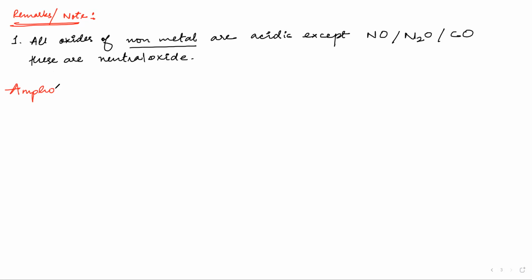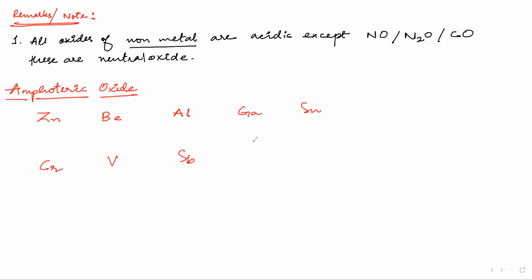The next is amphoteric oxide. What is amphoteric oxide? What does amphoteric mean? Amphoteric means that it can act as acid, or it can also act as base. So what are these amphoteric oxides? There are a few amphoteric oxides, and those are the oxides of zinc, beryllium, aluminium, gallium, tin. Then we have chromium, vanadium.